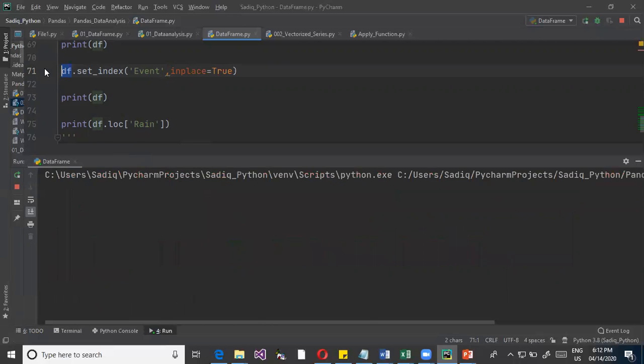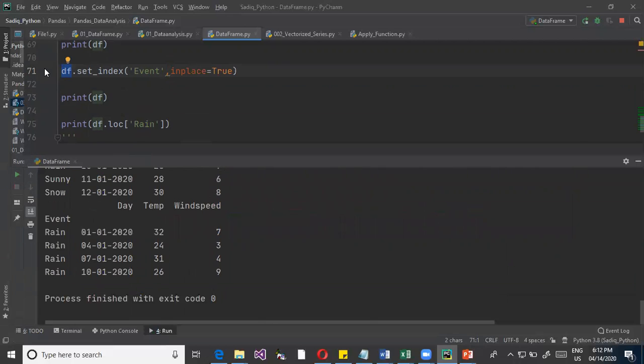So now, when you run this particular query, you should be good. So that is where we use inplace equal to true. On the same data frame, the index will be assigned. If I'm not defining this, it will be assigned later, when you assign this data frame to another data frame, at that time the index is defined.